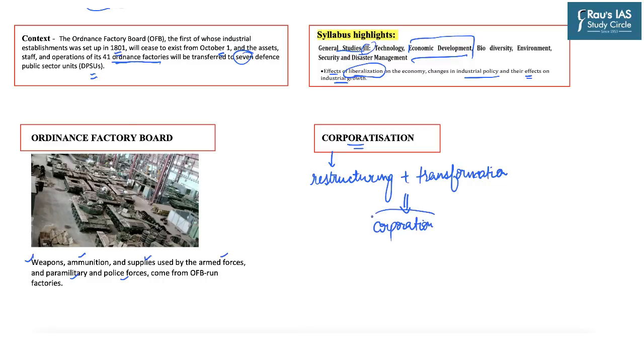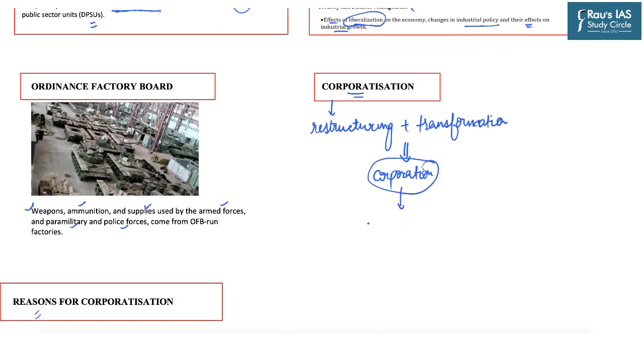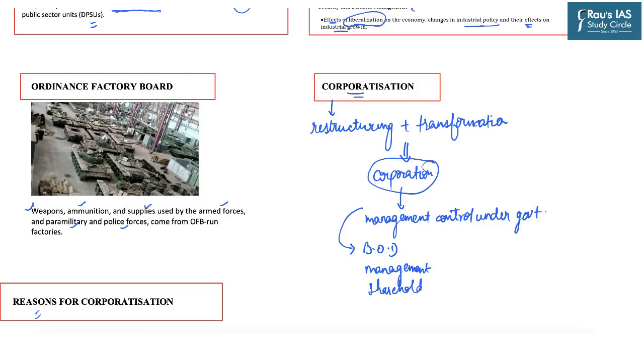A corporation is basically an organization whereby the management control is retained by the government, but it also has certain characteristics of private entities, like it has its board of directors, its own management, and some shareholders. So basically a corporation is a mix of government and a private entity, and this is done to ensure effectiveness and enhance the efficiency of an organization.